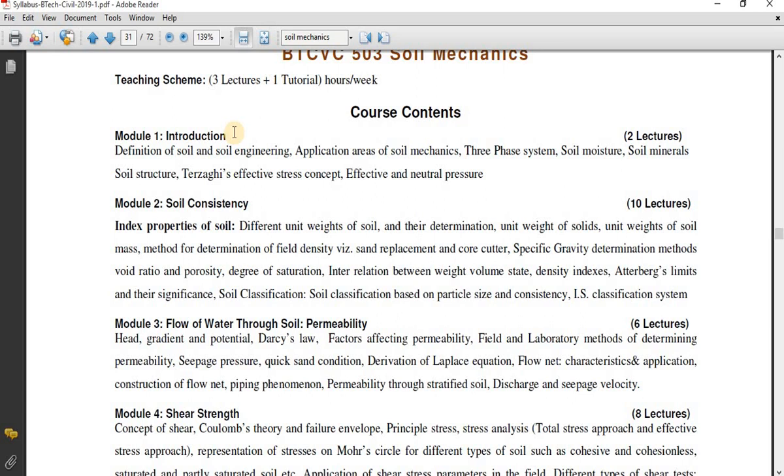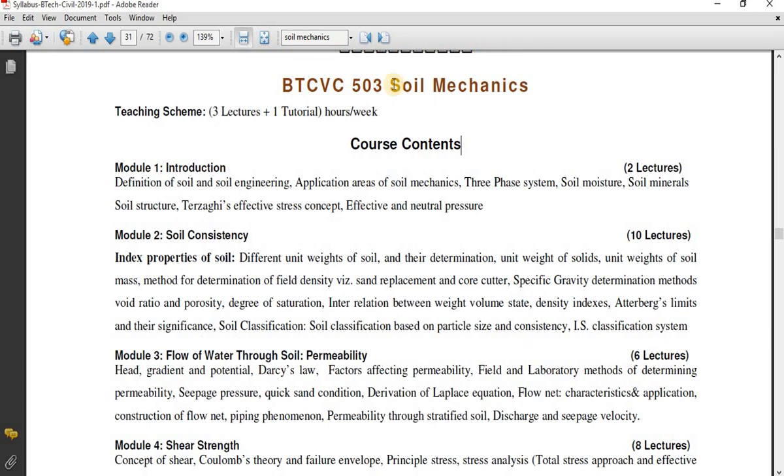I will just tell you the importance of this course, that is soil mechanics. What is the importance of this course? Whenever we construct a building, or a bridge, or any civil engineering structure, the entire structure depends upon the foundation of the structure, and that foundation is going to rest on the soil.